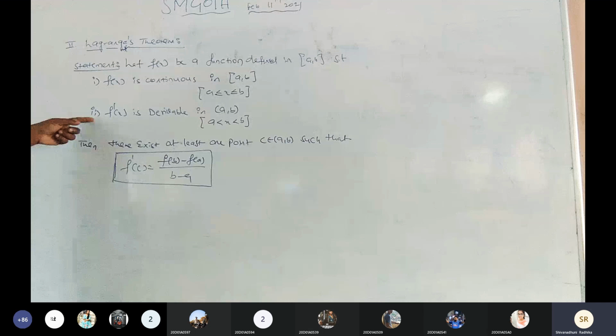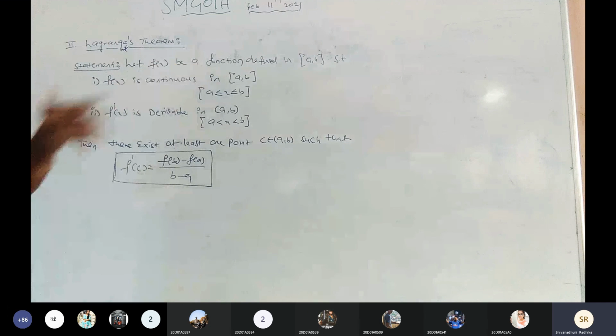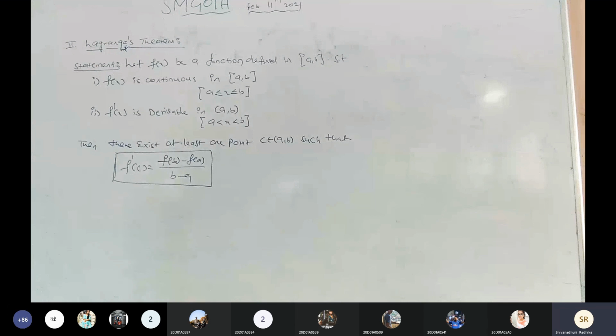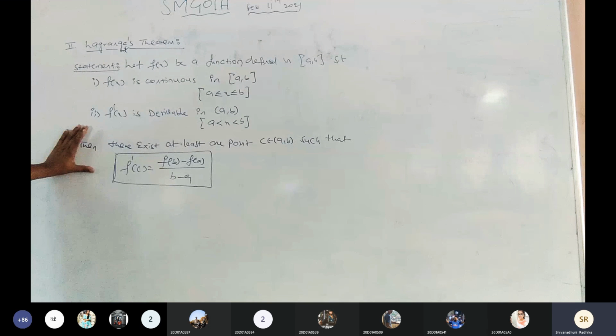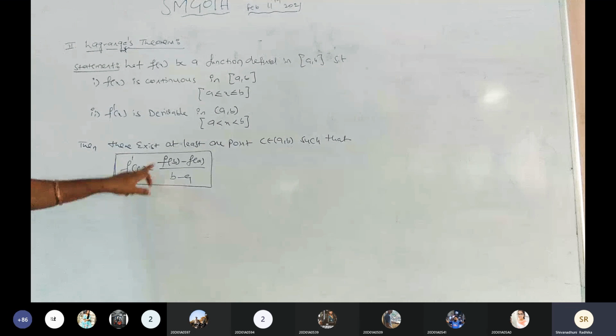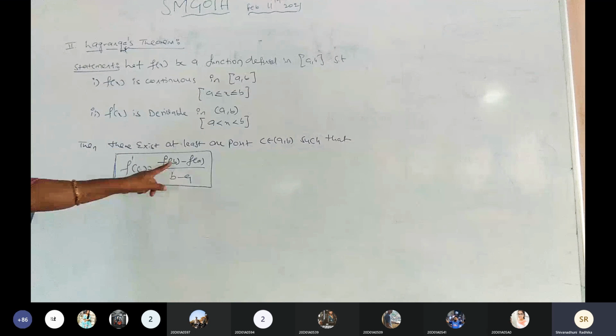And the second condition is what? f dash of x is a derivable function in the open interval a comma b. There is no difference between the two conditions of Rolle's theorem and Lagrange's theorem. Now there is no third condition in the Lagrange's theorem. Directly we go for finding the c value. What is the formula of Lagrange's? f dash of c equals to f of b minus f of a by b minus a.